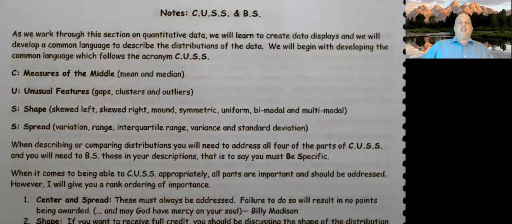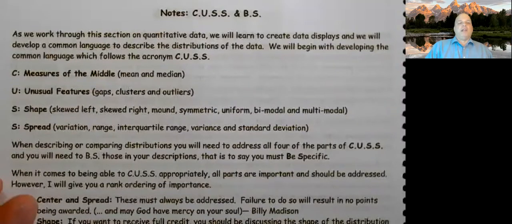So C is for center, and that's the measures of the middle. Normally we use the mean and the median as our measures of the middle, and we learned how to calculate those in the last video. Unusual features are gaps, clusters, and outliers. An outlier is a value that's way too far away. A cluster is a group of data. A gap is just missing some data at a single point.